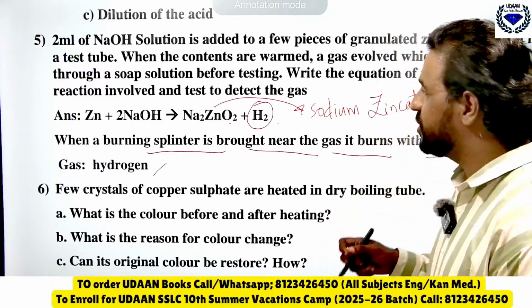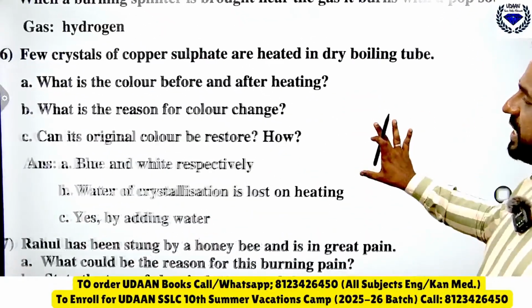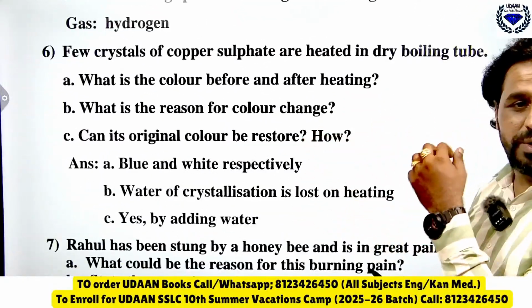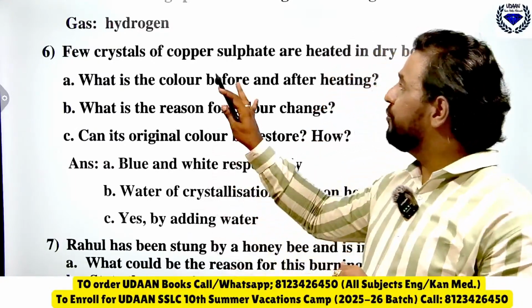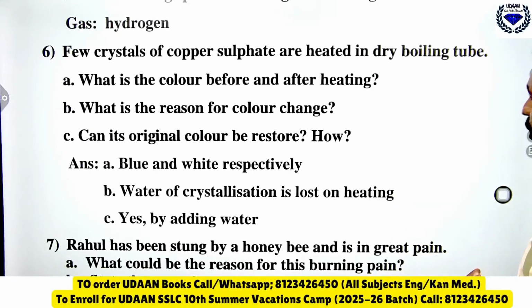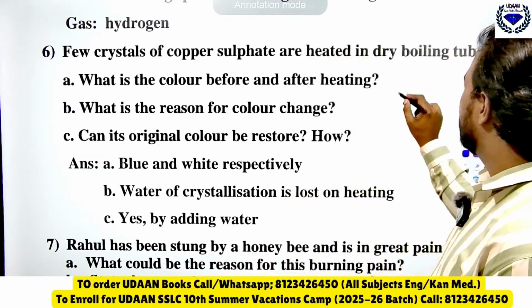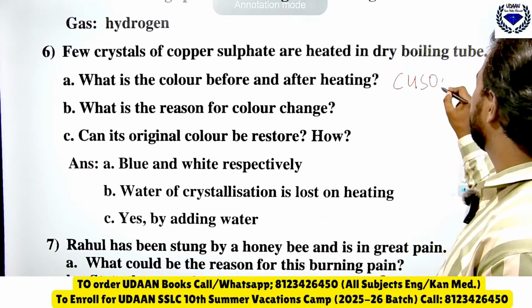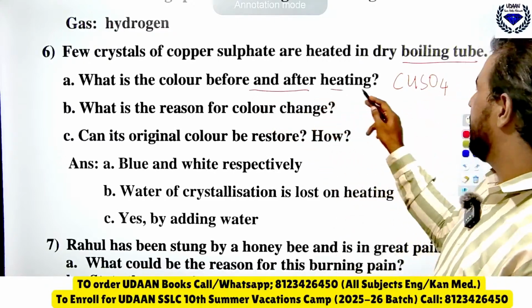So next one, water of crystallisation. You know that this question has come many times from the board examination point of view. This question has come this year. See, few crystals of copper sulfate are heated in a dry boiling tube. That means they have taken copper sulfate and they have heated it in a dry boiling tube. What is the color before and after heating?